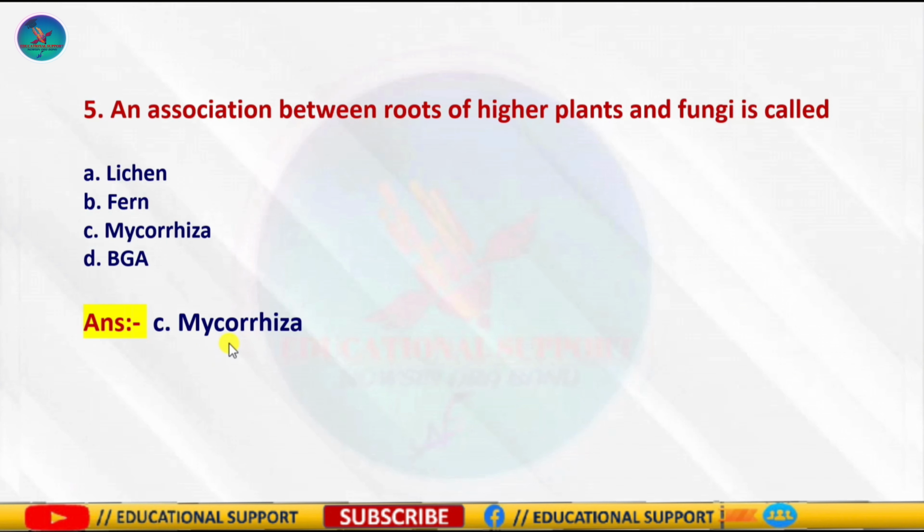So the fungus is dependent on plants for food and shelter, while the plants are benefited by the fungal hyphae as they are involved in absorption of water and dissolved minerals present in the soil debris and make it available to the plants. So the correct answer is option C, mycorrhiza.